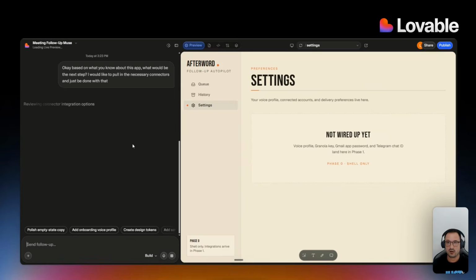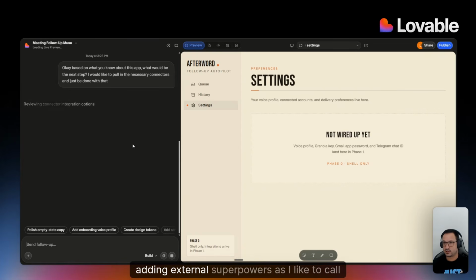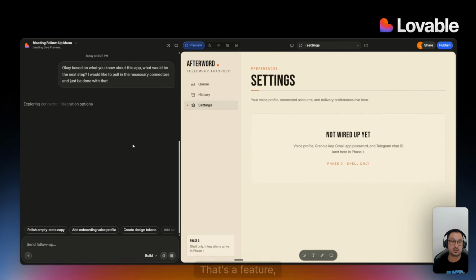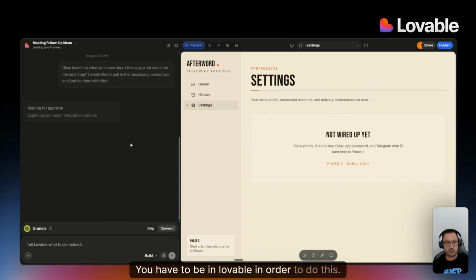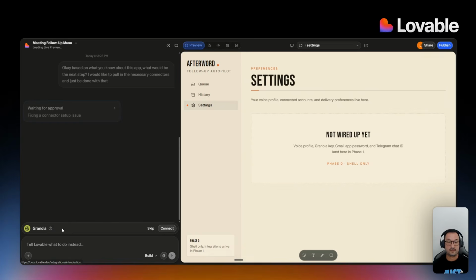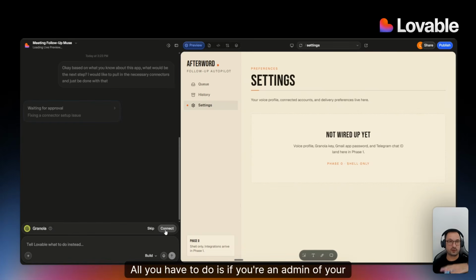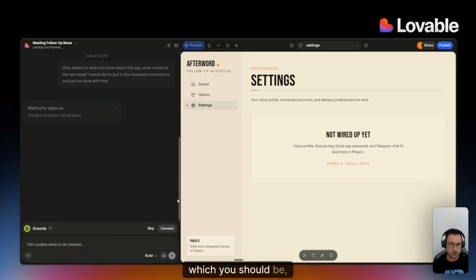sort of decisioning layer, which is adding MCPs, adding APIs, adding external superpowers, as I like to call them, because they require you to have a key or they require your permission and approval. You cannot use an external tool to do that, and that's a feature, not a bug. You have to be in Lovable in order to do this. Step number 1, this is how approving a connector would look, right? All you have to do is, if you're an admin of your workspace, and I am, this is my own workspace, and if you have the ability to use a connector, which you should be if you're using your personal Granola, you just click on the connect button,